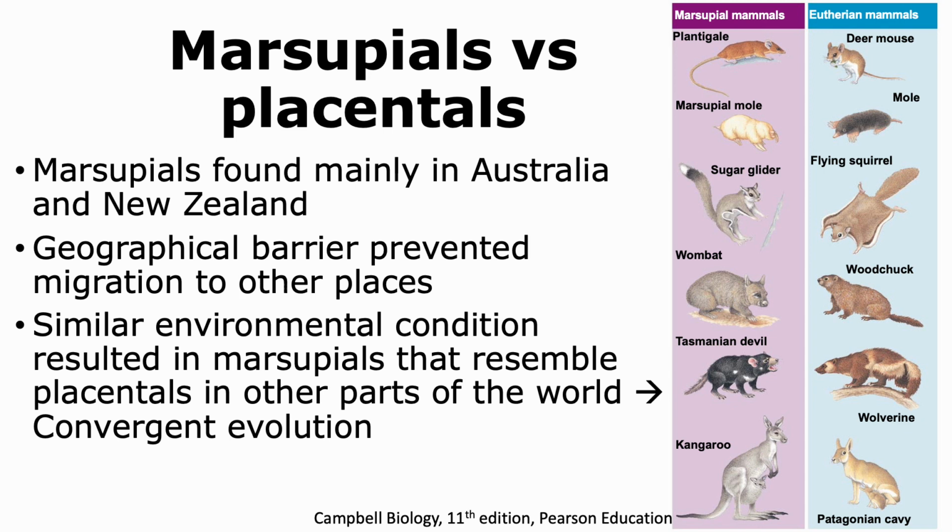And thus, these similarities occur due to the process of convergent evolution because the environmental conditions present in Australia and New Zealand were similar to other parts of the world, which drove the evolution of these animals.